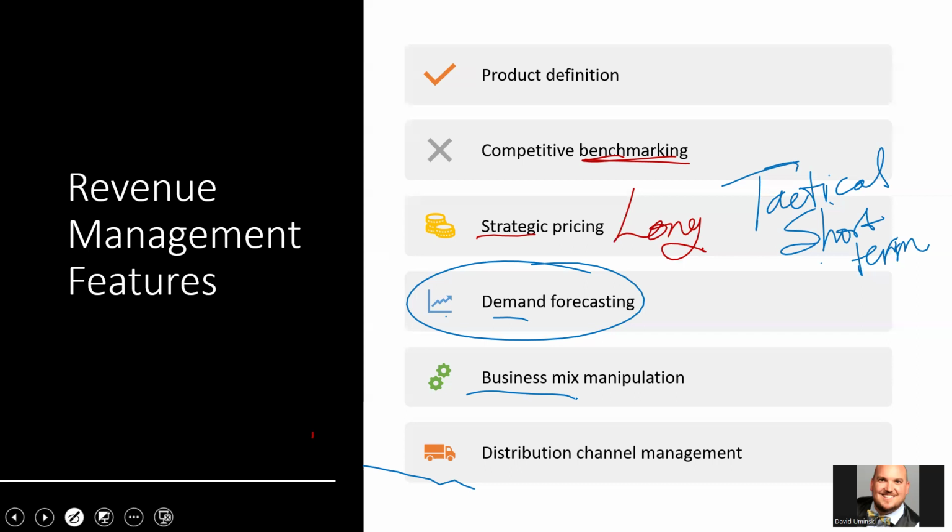And it's not the same thing every day. On the weekends, I might be more leisure focused. On the weekdays, I might be more business focused, right? And so that is something that we'll talk about in a later chapter. And then distribution channels. What is the root word of distribution? Distribute. So how do we distribute? How do we get our product, how do we get our hotel rooms out to our potential customers and our guests, right?